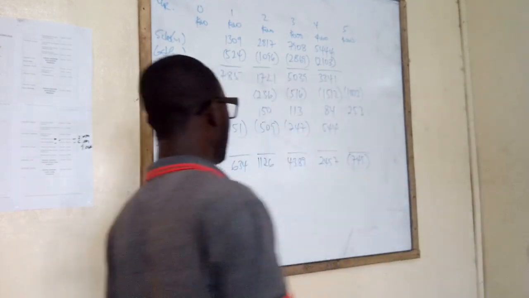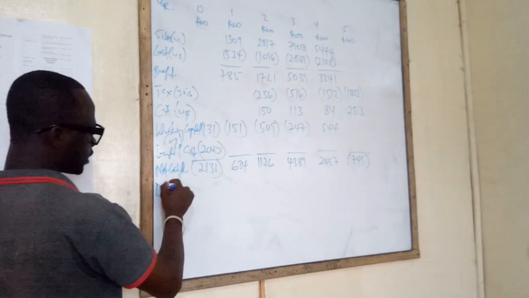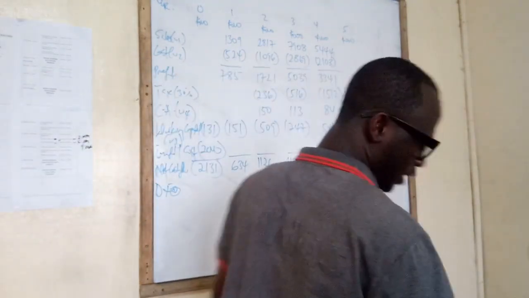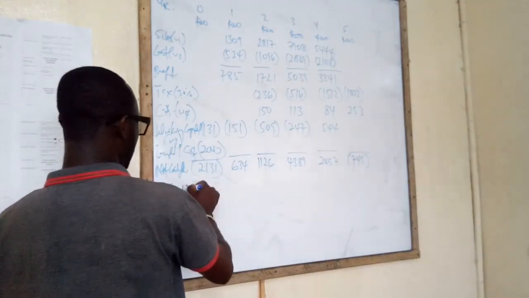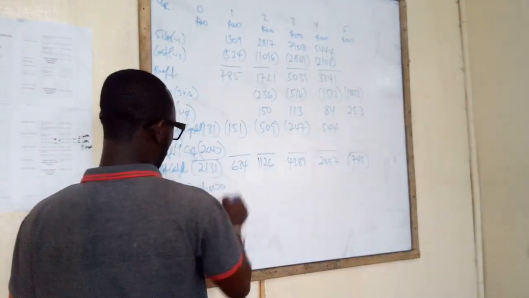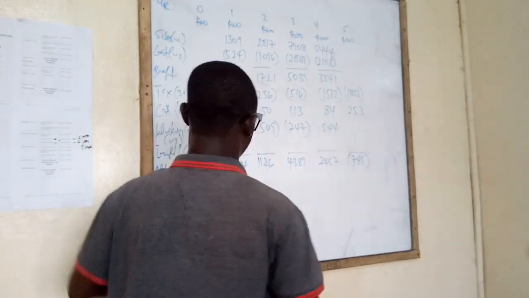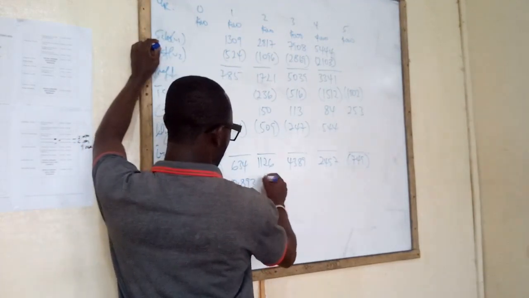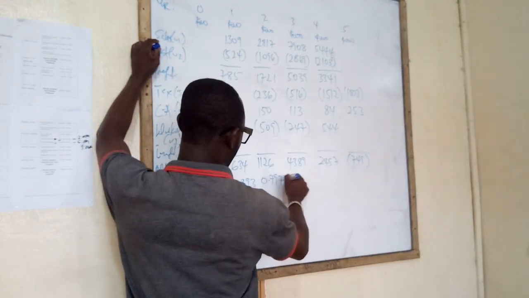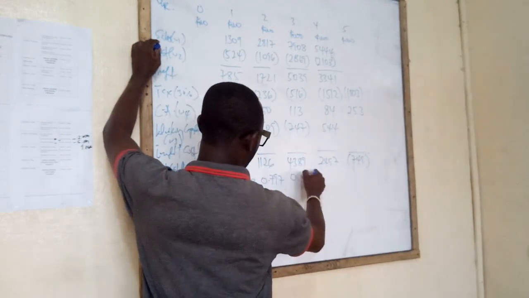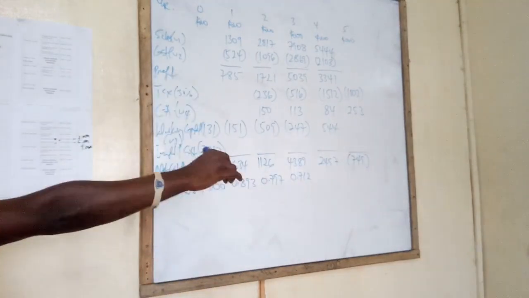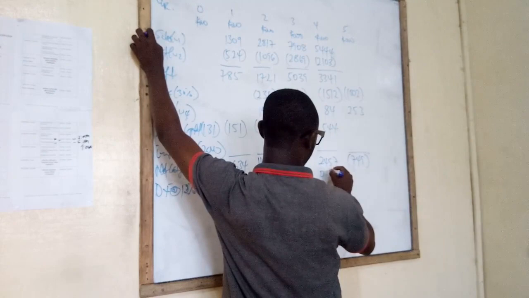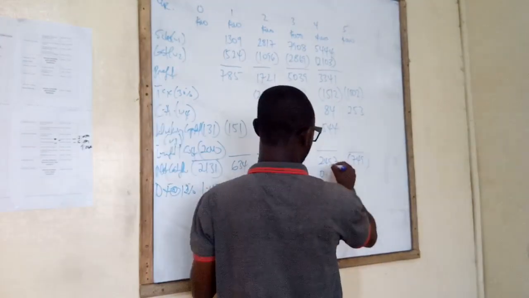Okay. What do we use? The discount factor. What's the nominal rate given? 10%. So we read 0.893. 0.797. 0.712. 0.6.